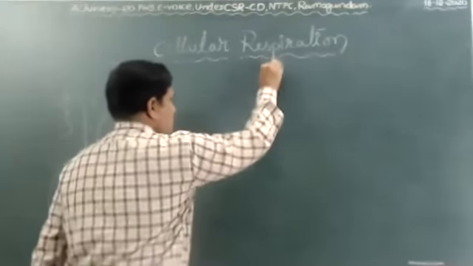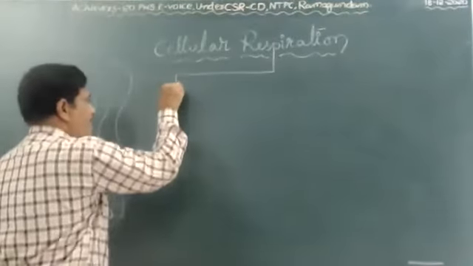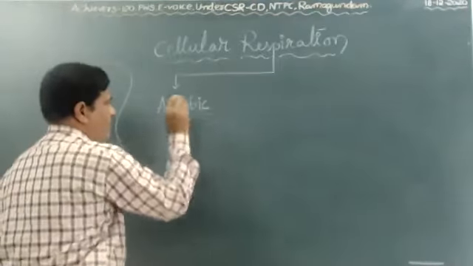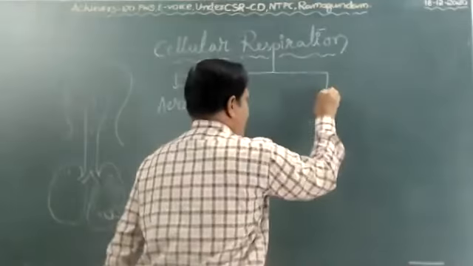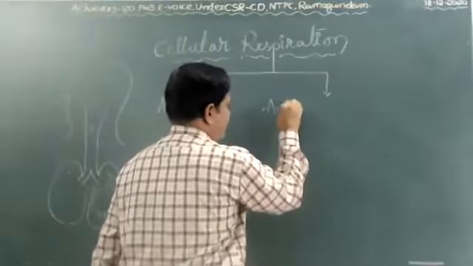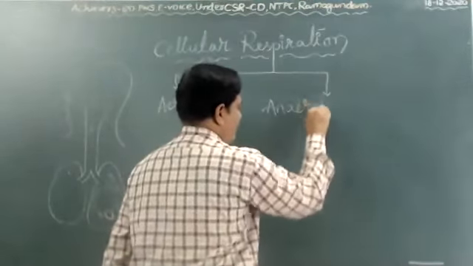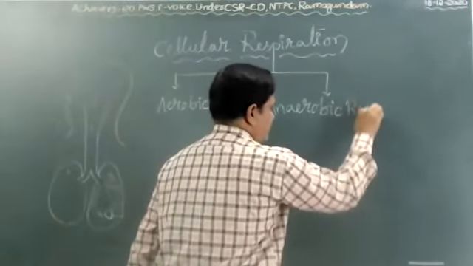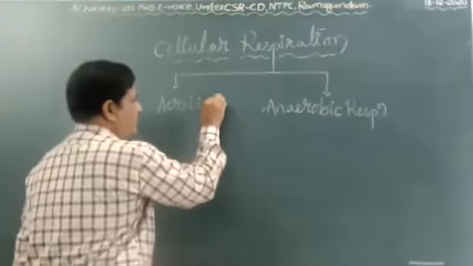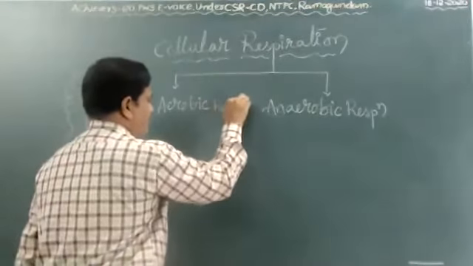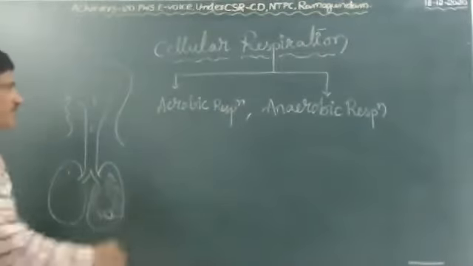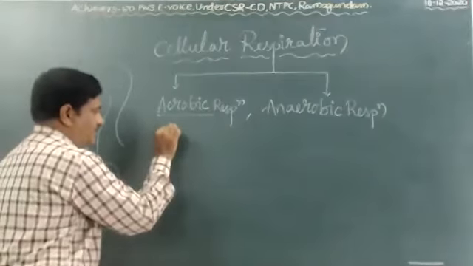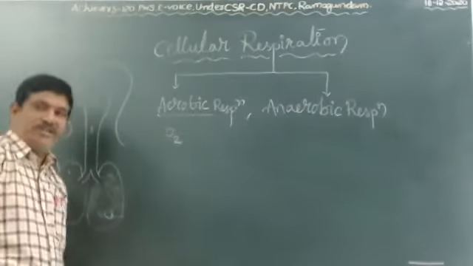Respiration is basically of 2 types: aerobic respiration and anaerobic respiration. Aerobic respiration means it occurs in the presence of oxygen.